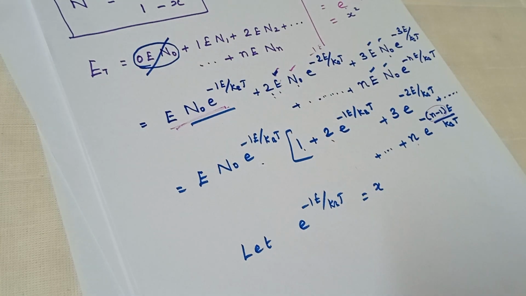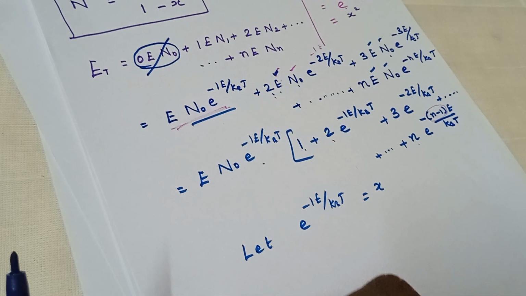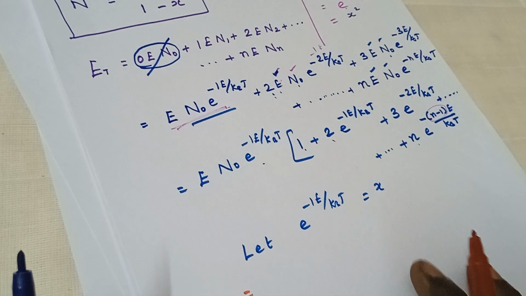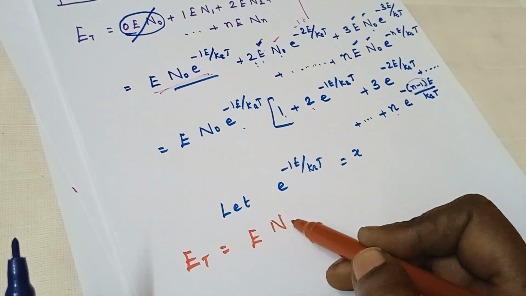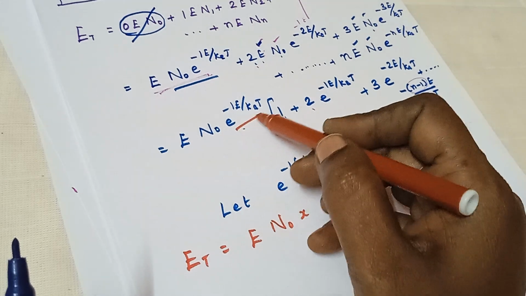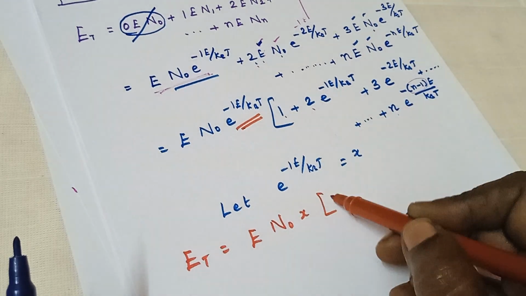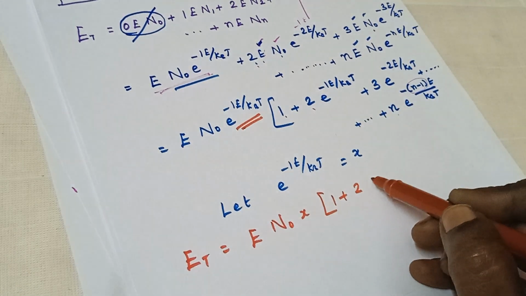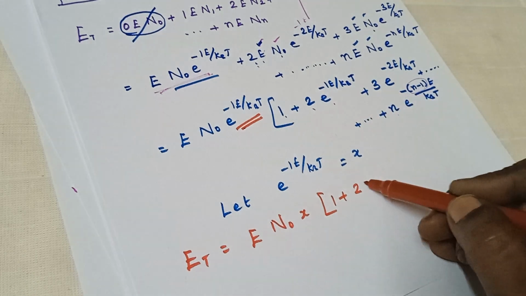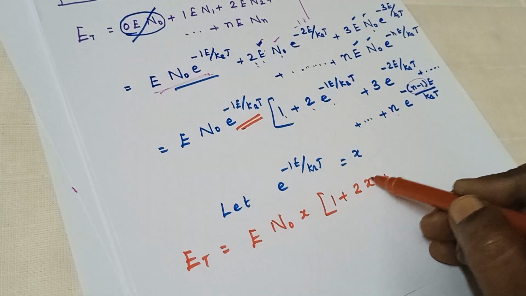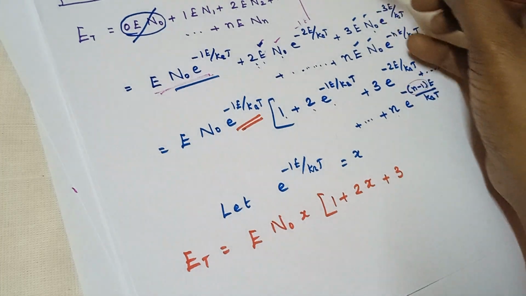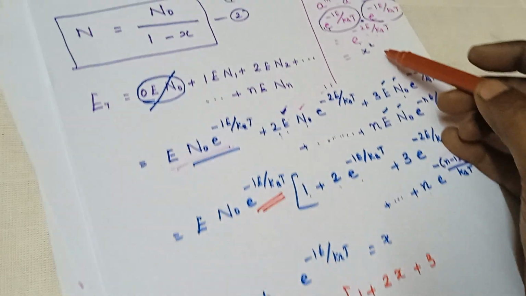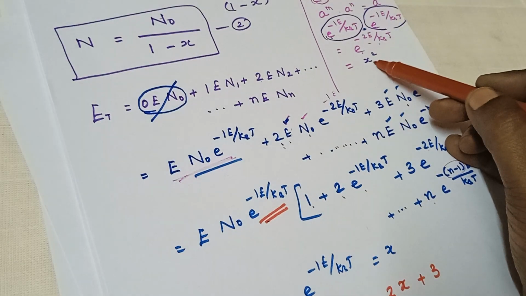Then the above equation can be written as E_T is equal to e N0 x, and then 1 plus 2x plus 3 e power minus 2e by kBT is taken as x square.